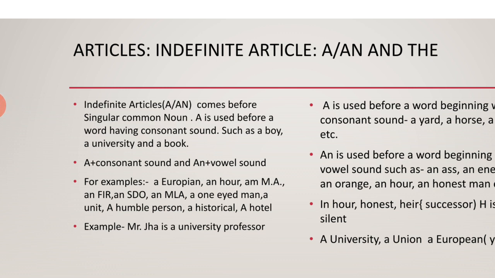So a is used before a word having a consonant sound. Every letter has a sound. I am just giving you one example. Suppose just look at M. If you go for writing M, the sound of the M, the a sound is coming. In Hindi, when you write M, A or Ma, two letters will come.